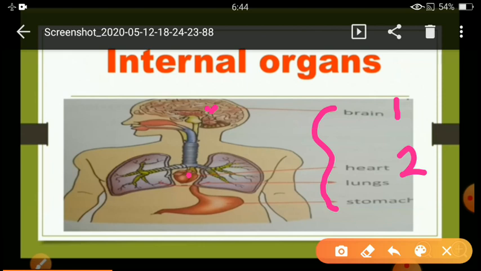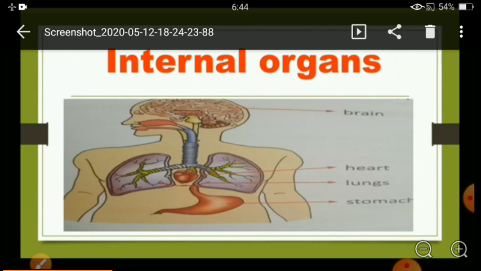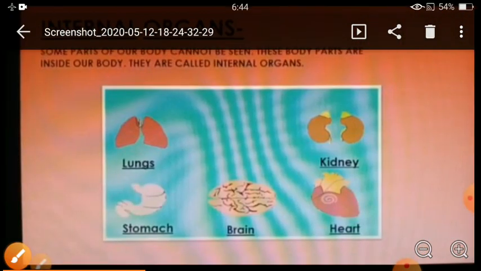Second one, see what is this? Heart, and the heart is present on the left side of the chest. Third one, what is this? These are the lungs, and lungs are also present in our chest. Now fourth one, stomach. Stomach is present in our belly. We are going to discuss all these internal organs one by one.